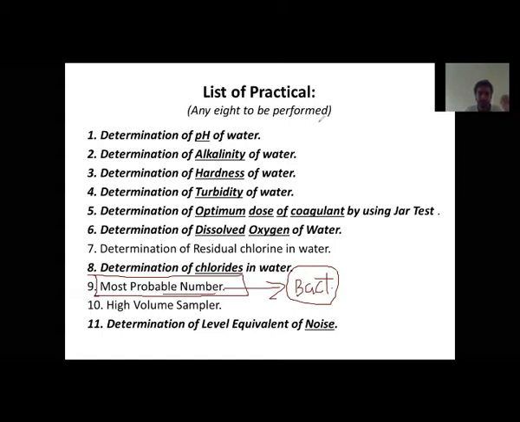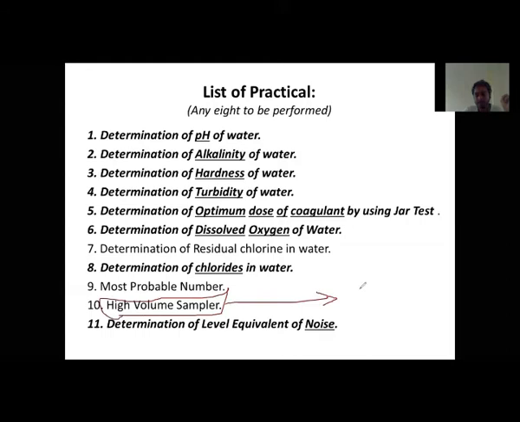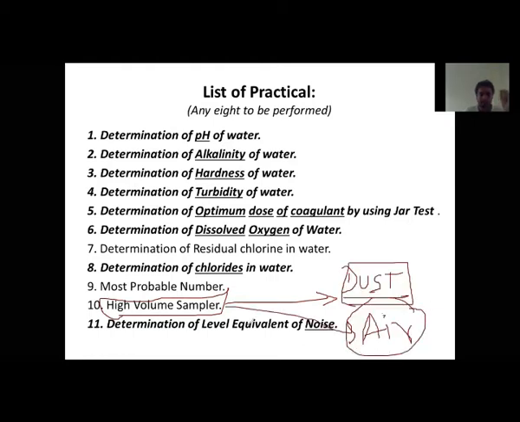The next practical is the high volume sampler. The high volume sampler is an instrument used to calculate the percentage or amount of dust present in the atmosphere. So this practical is concerned with air pollution. In air pollution we don't want dust particles or any other particles present in the environment, so it is the experiment for air pollution.